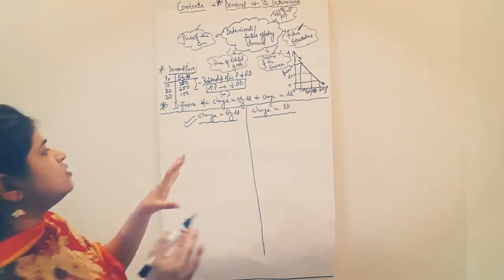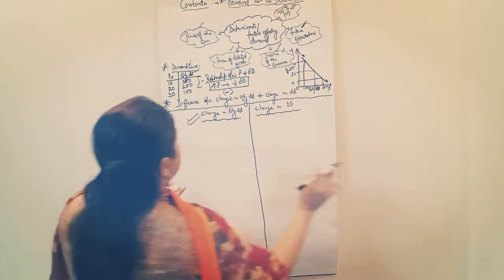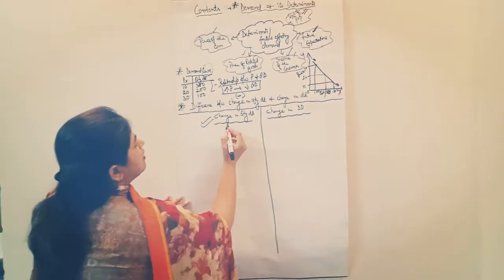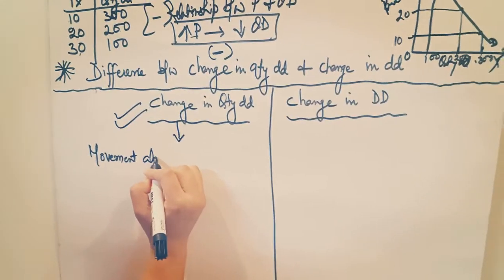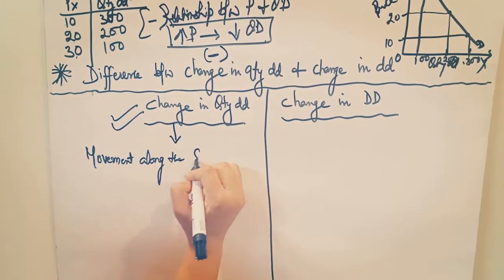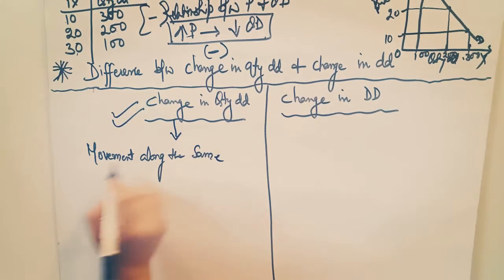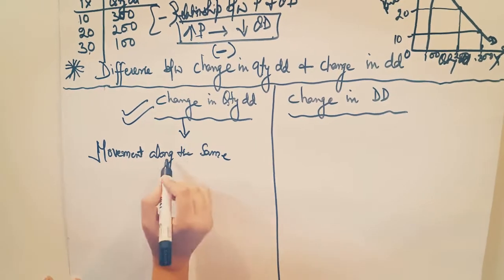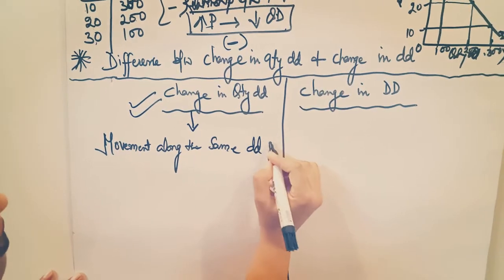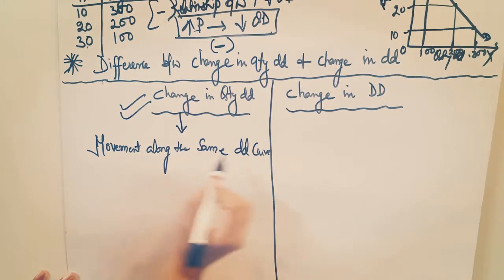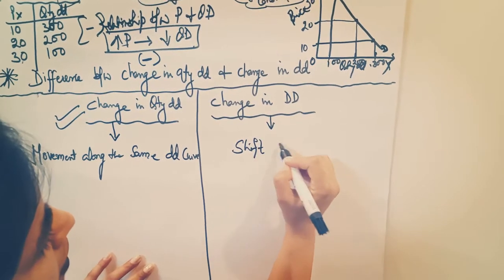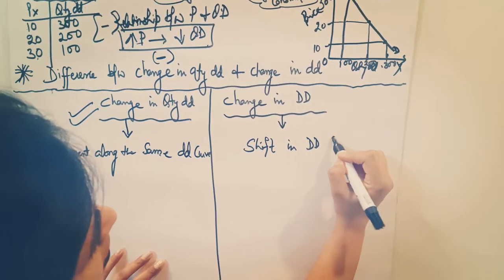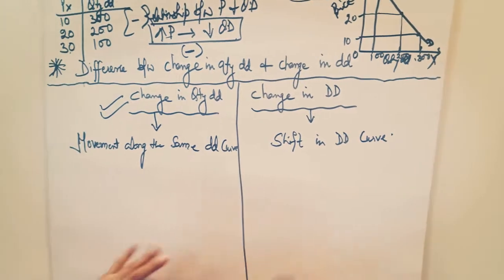Now we differentiate between change in quantity demanded and change in demand. Students, change in quantity demanded is also known as movement along the same demand curve. Change in demand is known as shift in demand curve. Clear?